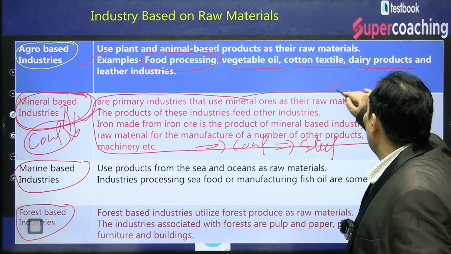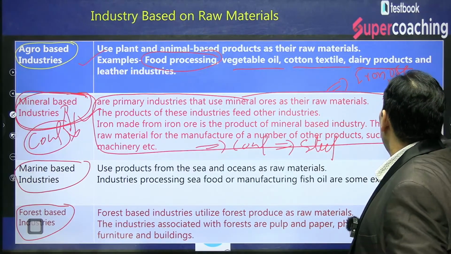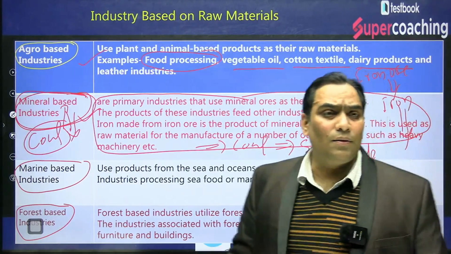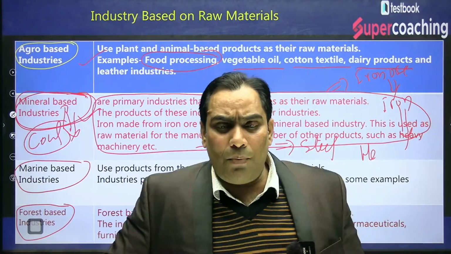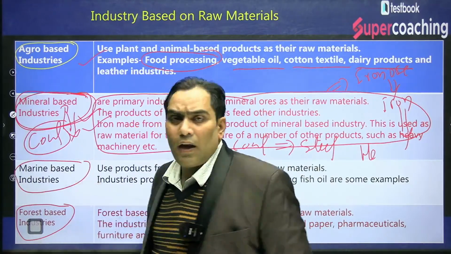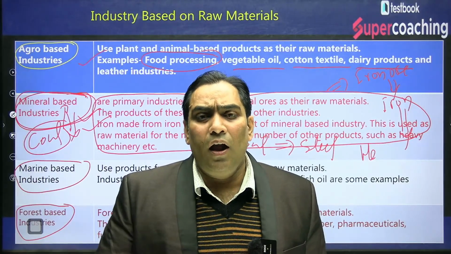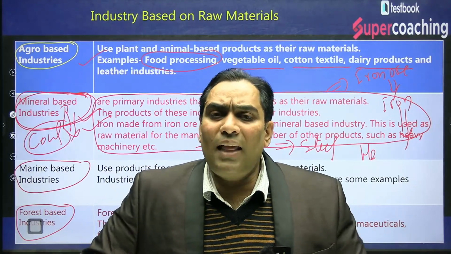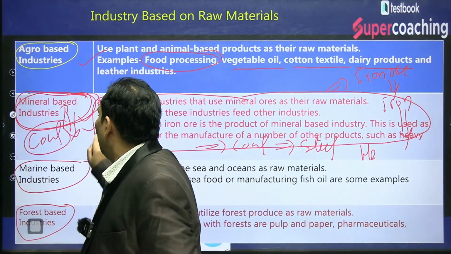Similarly, that means we are going to use the iron ore for the production of iron, and this iron is going to be used for the further production of heavy machinery, and those heavy machinery are going to be used in the further production process, that is known as capital goods. So that means those industries in which ores or minerals are being used as raw material, and with those ores or minerals we produce an intermediary good, and with that intermediary good we produce the final good. That type of industries are known as mineral based industries.